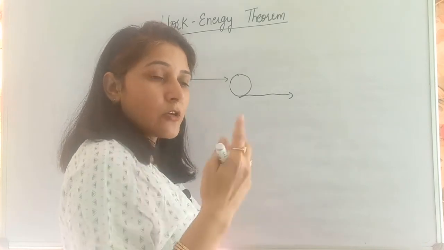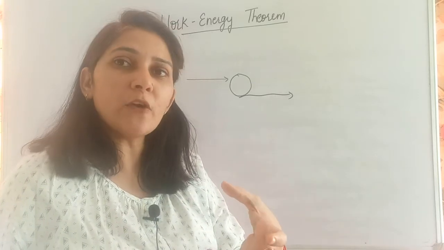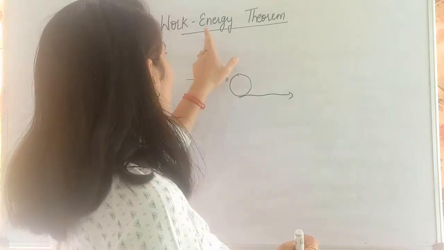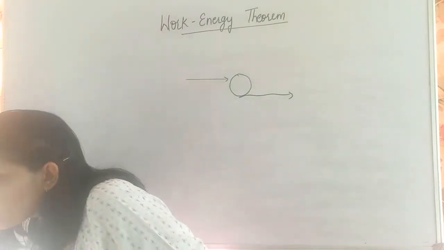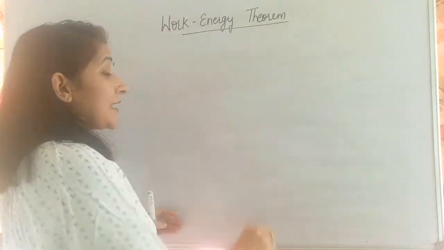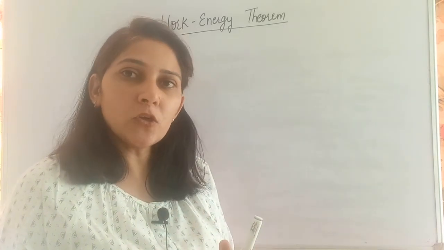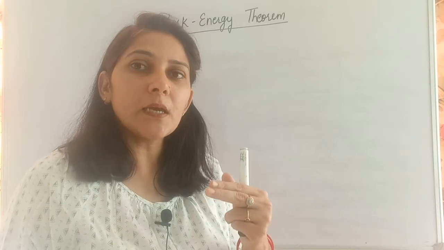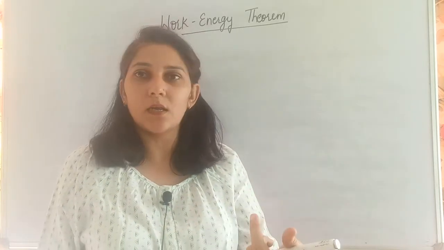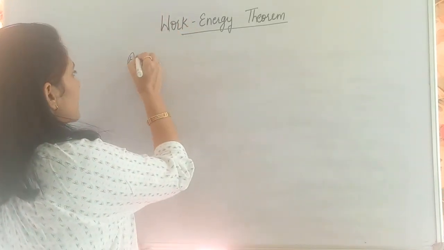If in this case the velocity of the object increases, what will be this increase in velocity, or how can we find out this increase in velocity in terms of work done? That we are going to learn here in the work energy theorem. What I want to say is, if we are applying force onto the moving object in the direction of motion of the object, the work done is given by the increase in its kinetic energy, because if the velocity increases, kinetic energy also increases, right? So that is what the work energy theorem says.